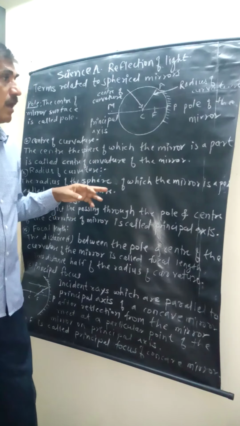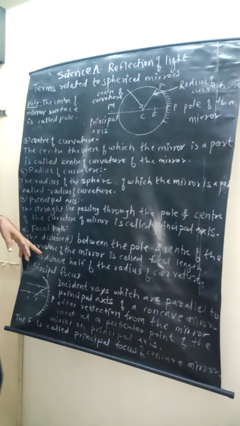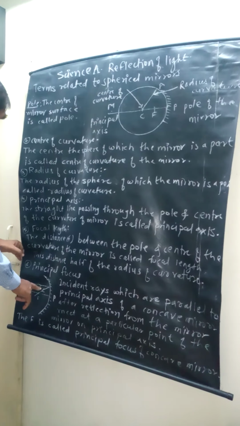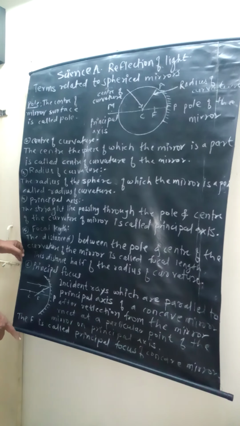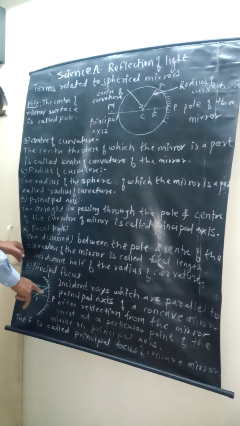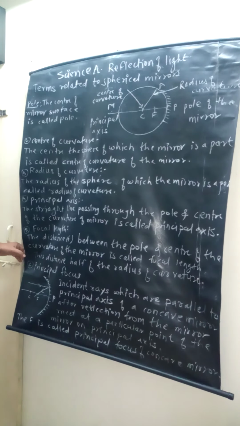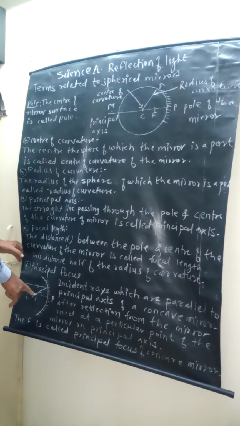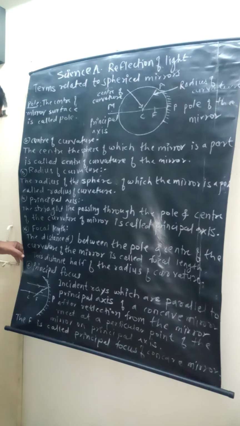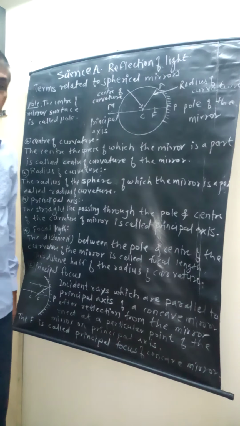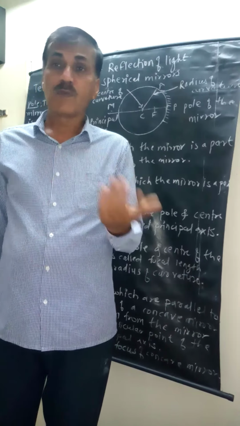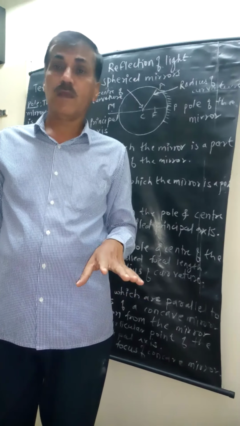What is principal focus? Incident ray, as seen in the figure. Incident ray parallel to the principal axis, after reflecting from the mirror, meets at a certain point in front of the mirror, which is called the principal focus. In this way, these are the terms related to spherical mirror.